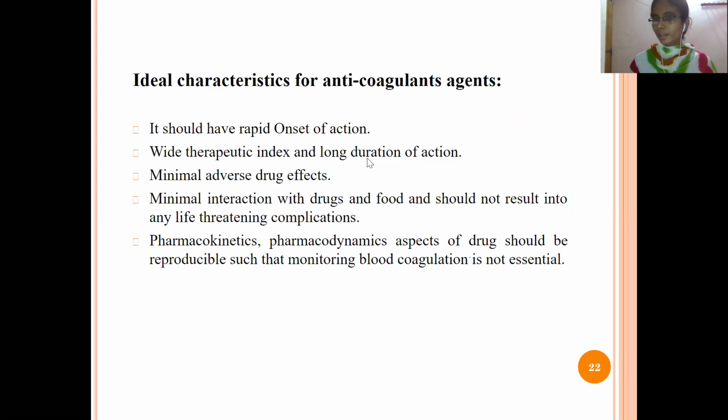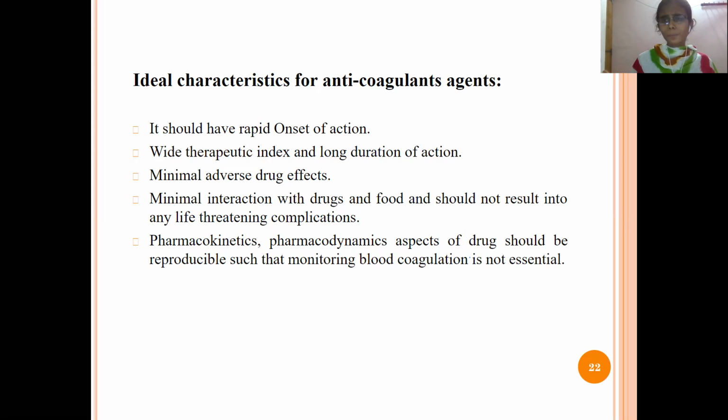So what are the characters that we require before taking the anticoagulant agent? It should show a rapid onset of action. Means if we take the drug, within a few minutes it should show the action. Then we can say that the drug is good. If we take the drug and it does not show any action at the time we require, it is not a good drug. It should also have a longer duration of action, fewer adverse drug reactions, and it should not interact with other drugs.